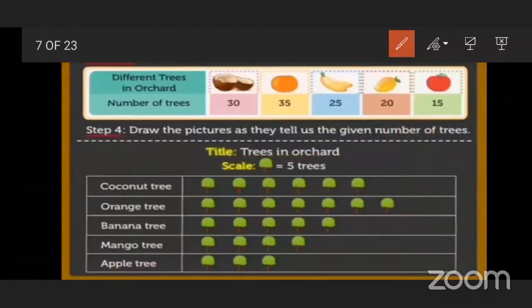Now tell me the second column. In the second column, orange trees are given, that is 35. But we know that one tree scale is equal to 5 trees. So 7 orange trees. Very good, because 35 divided by 5 is equal to how many? 7. Very good. So we have to draw 7 trees here.